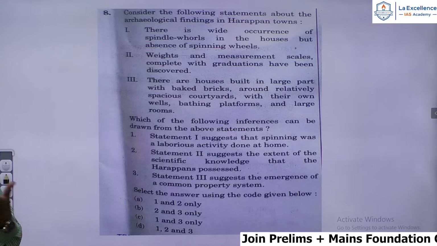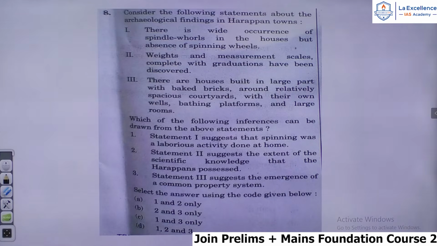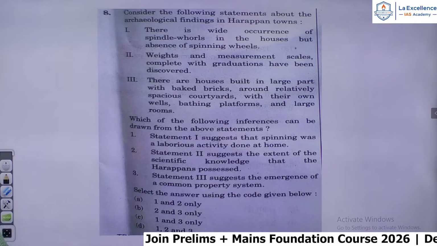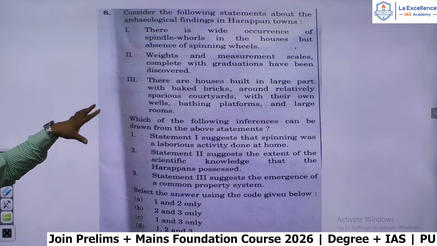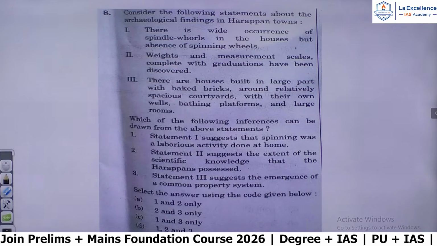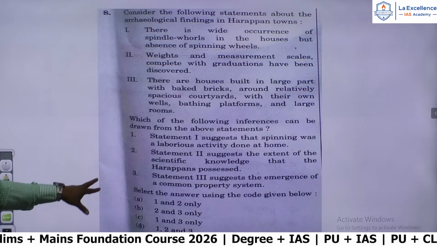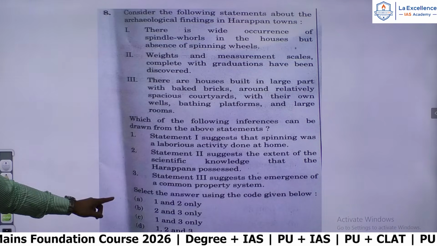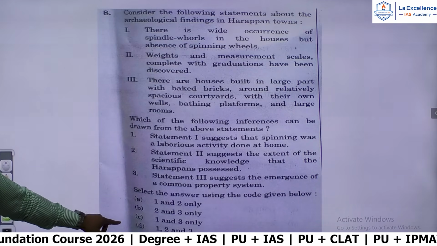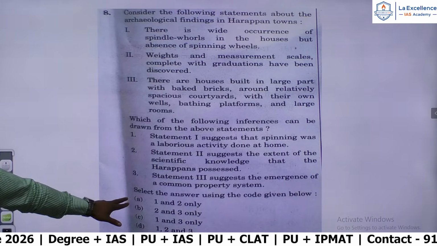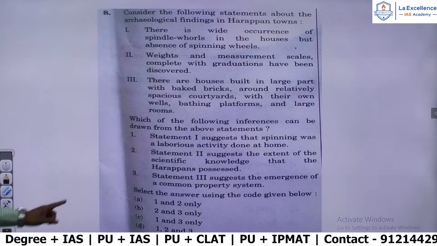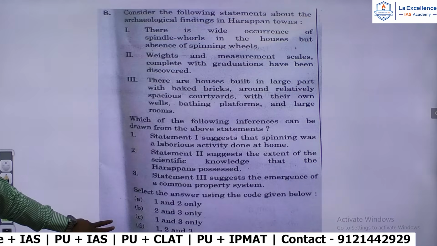Economically, the Harappan society was divided. You have the rich, the poor, and also probably a middle class. So we cannot presume from the type of houses they built that there was a common property system. Therefore, the answer for this question would be only 1 and 2 are correct. The third statement would be wrong. So wherever these 3 appear, that cannot be the answer. So the answer is 1 and 2 only. That is A. A is the answer for the 8th question.